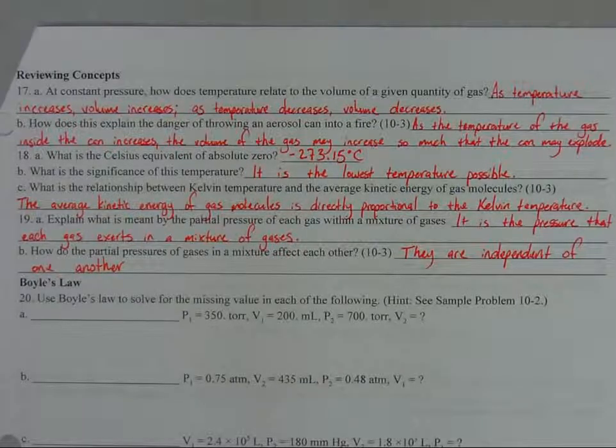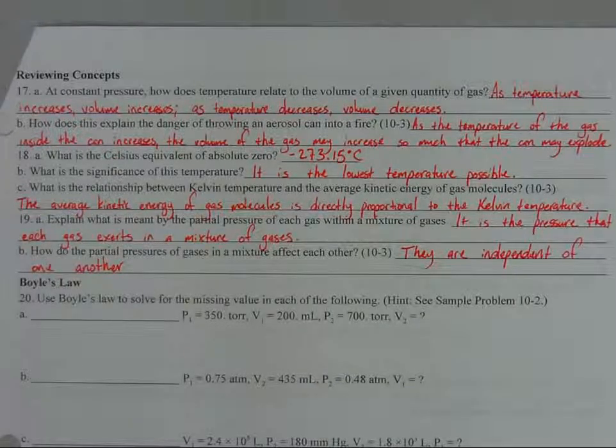So at constant pressure. Pressure is not going to change. Pressure has to stay the same. Of a given quantity of gas. That means we're not adding any more molecules of gas and we're not taking away any molecules of gas. And so the number of molecules of gas, which later we'll find out is represented by a lowercase n, that quantity does not change. And so we're asking about the relationship between temperature and volume. And we know that as temperature increases, volume will also increase.